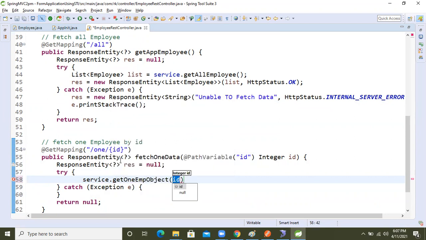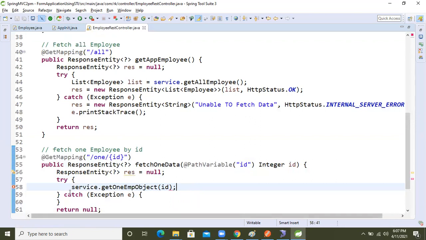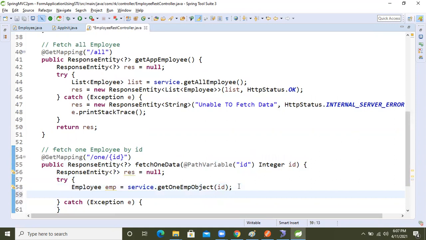Based on that get object, one object, we will pass this id. Okay? This one will return one employee object, Employee emp. Fine, now the thing is fine. So after that, res equal to new response entity.